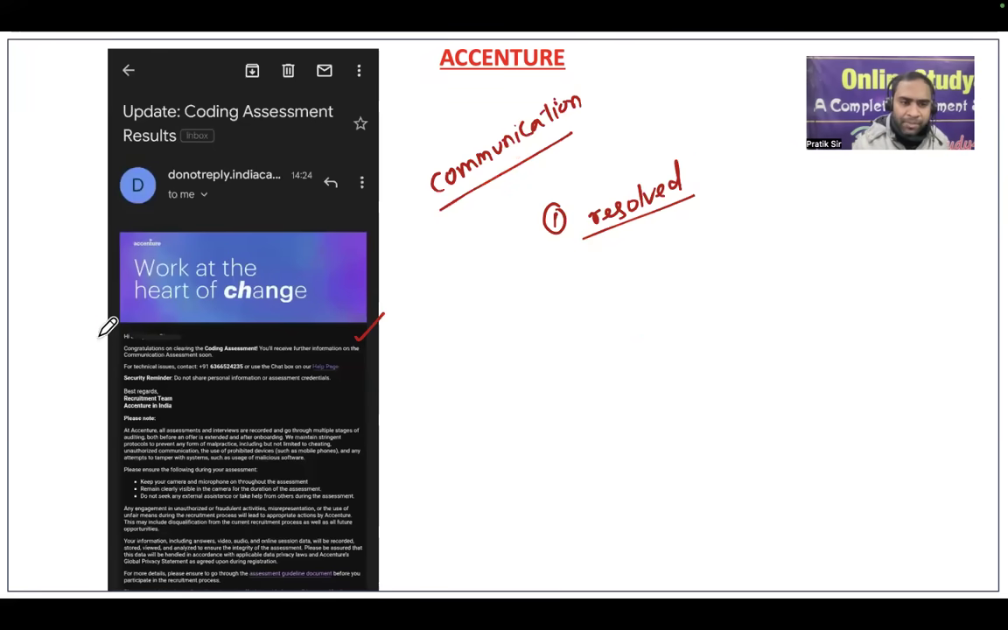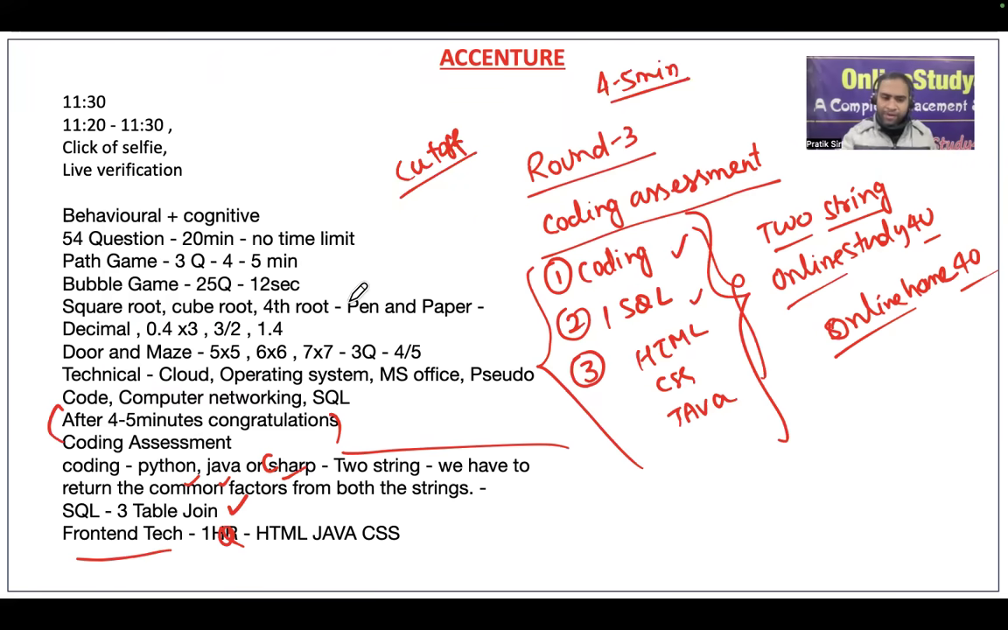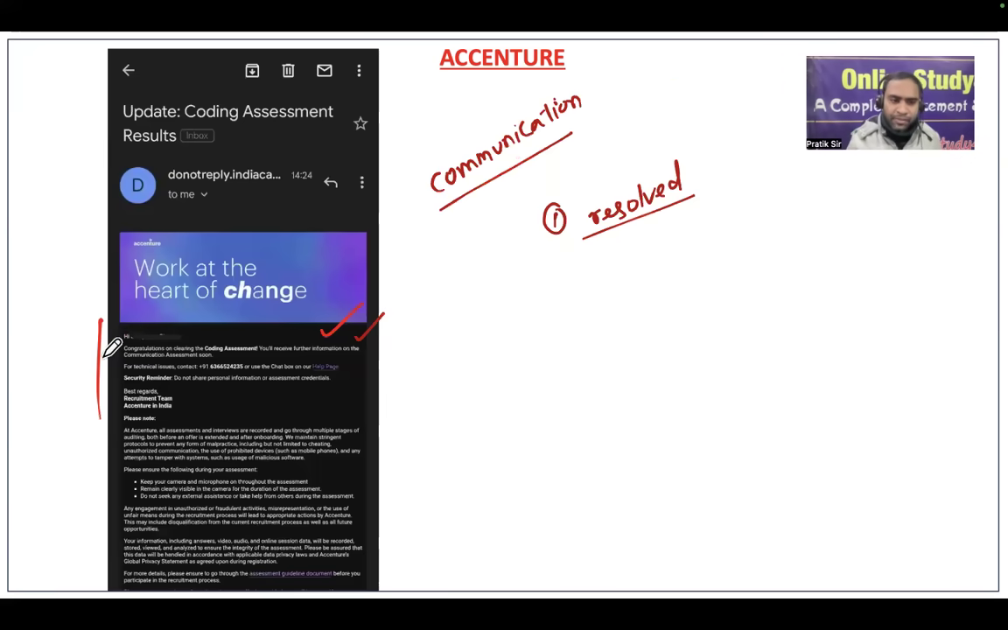And here they have sent one mail. So congratulations on clearing the coding assessment, which is the last one. So after this, your exam will be submitted. If you don't submit, it will be auto submitted. And then you will be getting congratulations on clearing the coding assessment. You will receive further information on the communication assessment soon. Okay, so you have already cleared and you will be receiving further communication on the communication round.